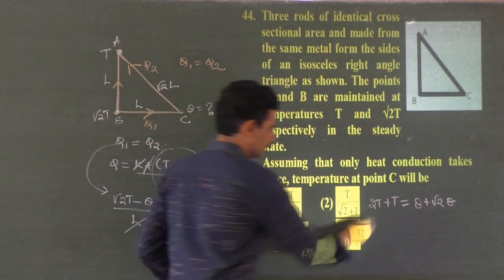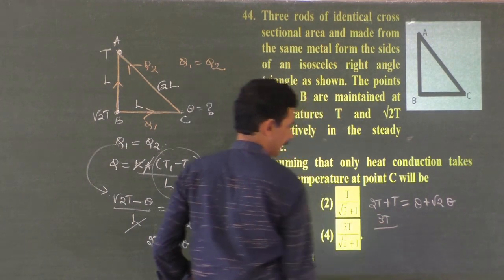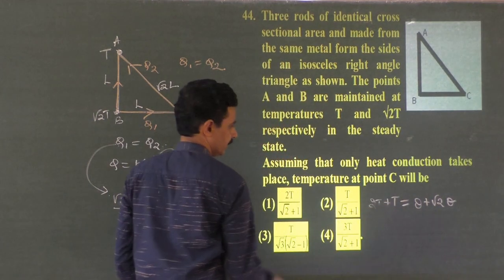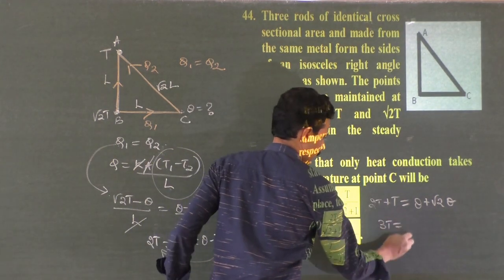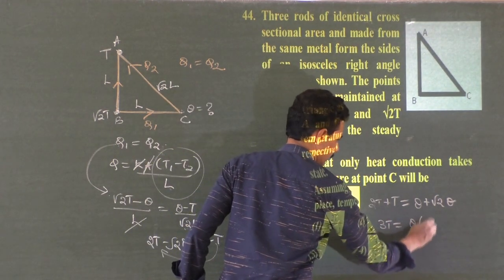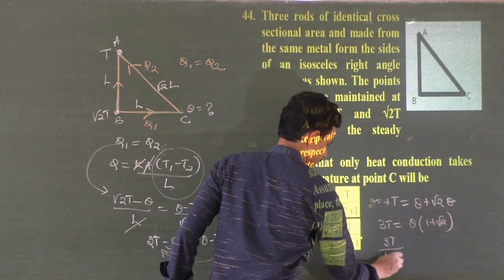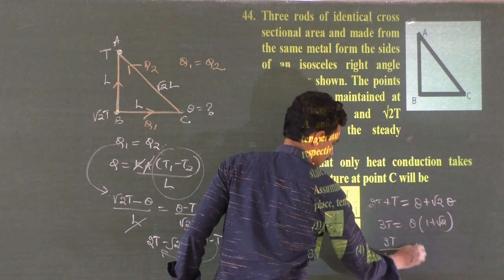We want theta. So 3T must be equal to theta into (1 plus root 2). What is theta? Theta is equal to 3T divided by (1 plus root 2).